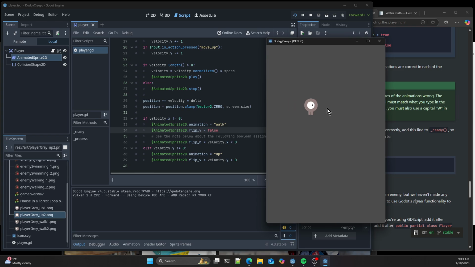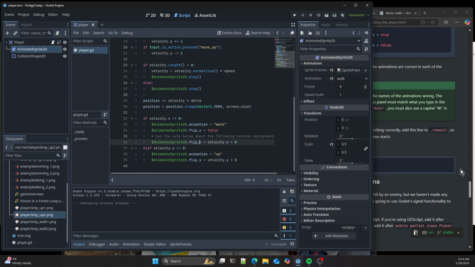We're not flipping the vertical dimension for the animation, and we're flipping on the horizontal based on whether we're moving left or right. And similarly, we now just do 2 frames of animation and we're changing the animation based on direction.